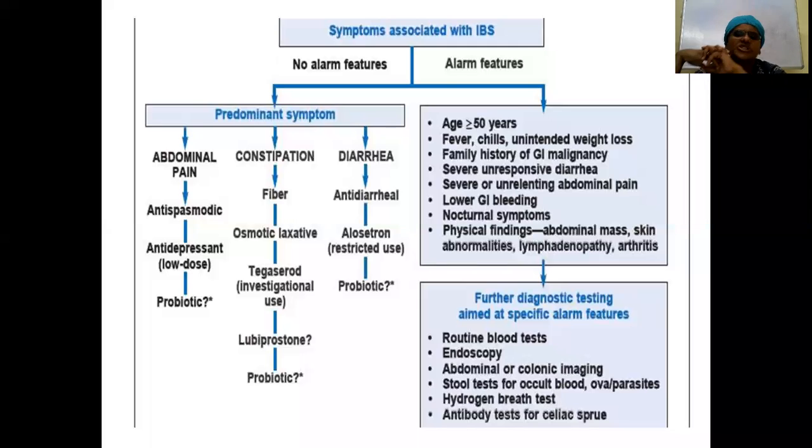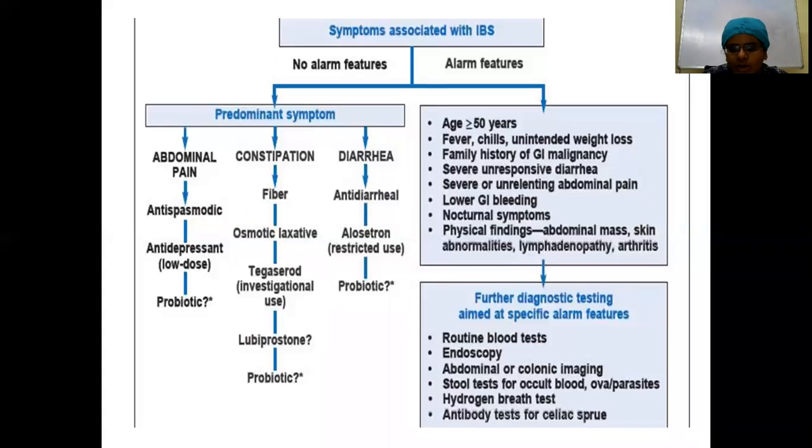What are the other differential diagnoses you want to rule out? As I told you earlier, in the diarrhea predominant type you want to rule out thyrotoxicosis, so you do your thyroid profile, and antibody testing for celiac disease. In an elderly patient presenting with more than minimal rectal bleeding, you want to do a colonoscopy because you want to rule out colorectal malignancy.